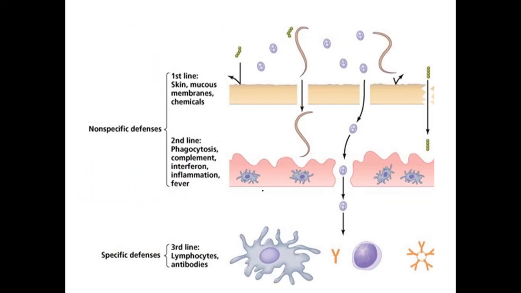The second line of defense is non-specific. This means it does not have the special mechanism of action for different types of pathogens.